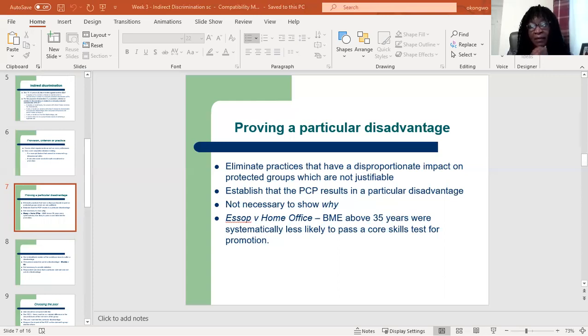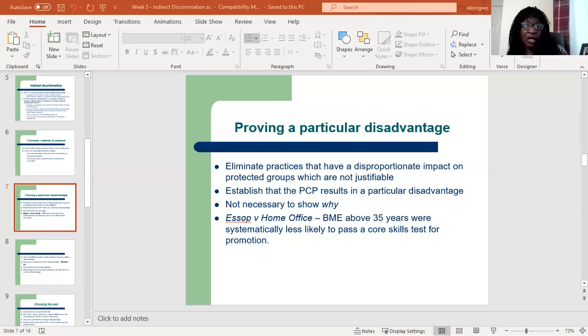So we have that case in ESOP against the Home Office. The claimants alleged that BME, so that's Black and minority ethnic groups above 35 years, were systematically less likely than non-BMEs and younger candidates to pass a core skill test for promotion within the Home Office. The claimants did not know why BMEs were failing that test. All they knew is that statistics showed that they were less likely to pass the test, but they didn't know why.